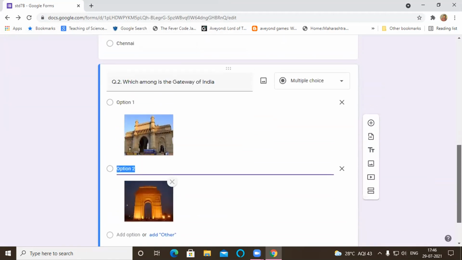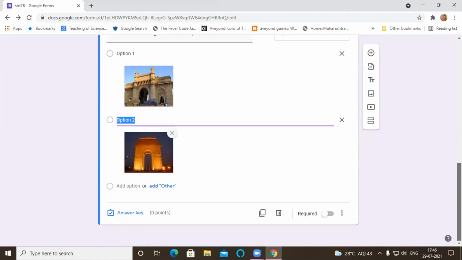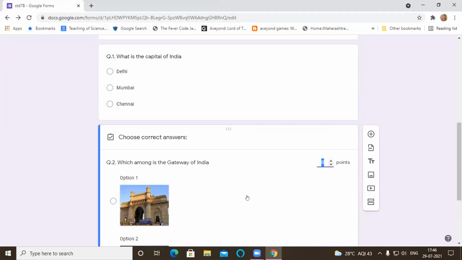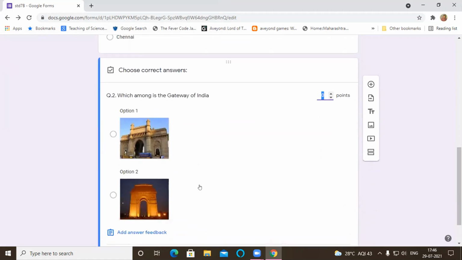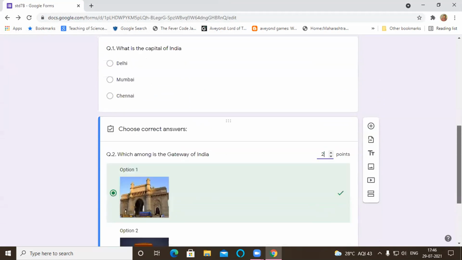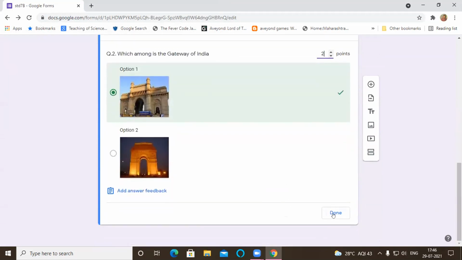This way you can give any number of options. Here I have given only 2. Now for this I will give an answer key. So this first one is right. And I am giving 2 marks here, and I have to click done.